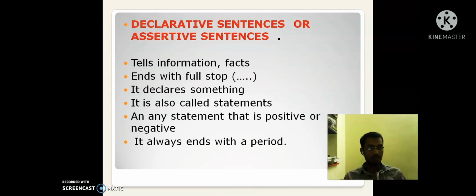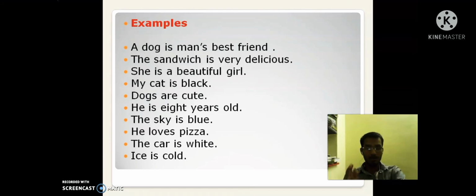They may be positive or negative, and they end with a period. One thing you have to remember: a declarative sentence always tells information about someone or something else, and it ends with a full stop.